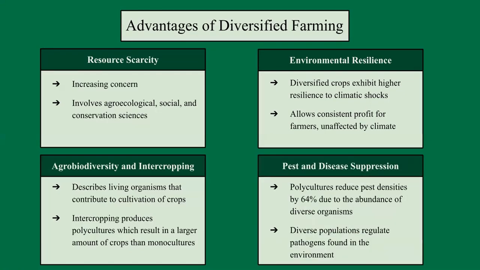Similarly, studies have shown that polycultures reduce pest densities by 64%. This is likely due to the abundance of diverse natural enemy communities found in more genetically complex crops. Disease control is another area that is improved through diversification. The diverse populations found in polyculture seem to regulate the number of pathogens found in the environment.